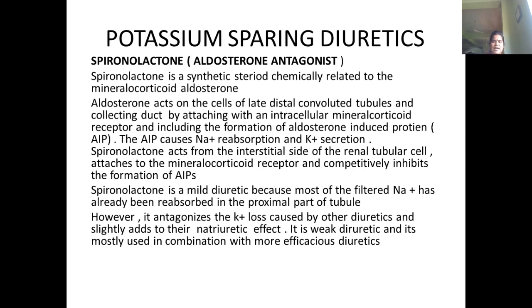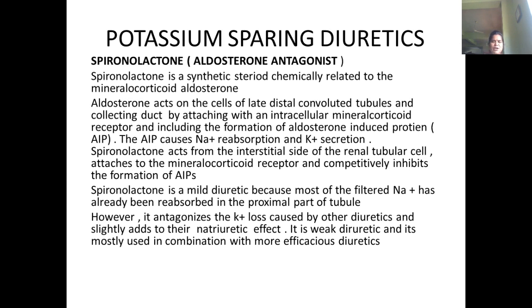By attaching to the intracellular mineralocorticoid receptors, it helps in the formation of the aldosterone induced protein, AIP. Because of this AIP there will be sodium reabsorption and then potassium secretion will be seen.